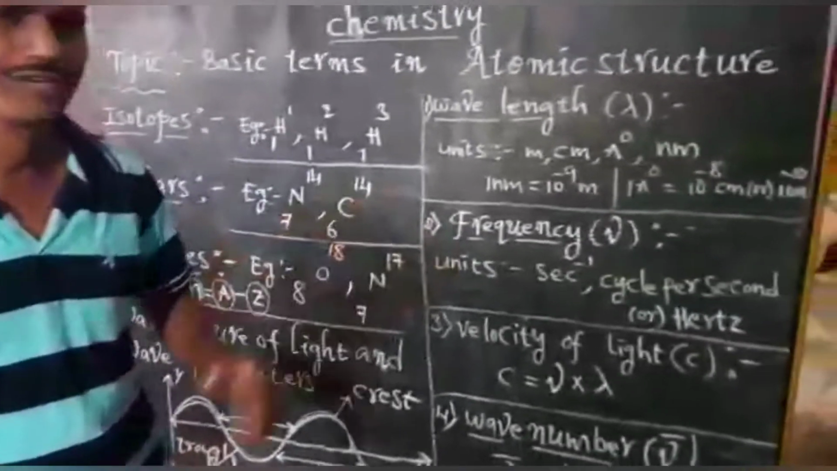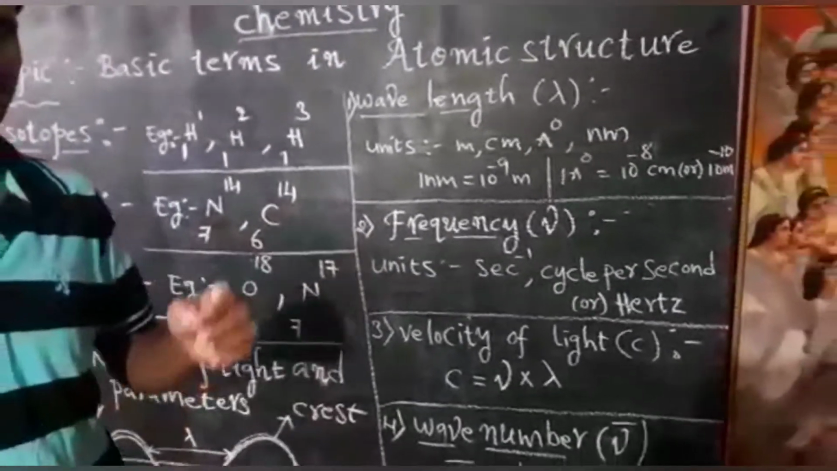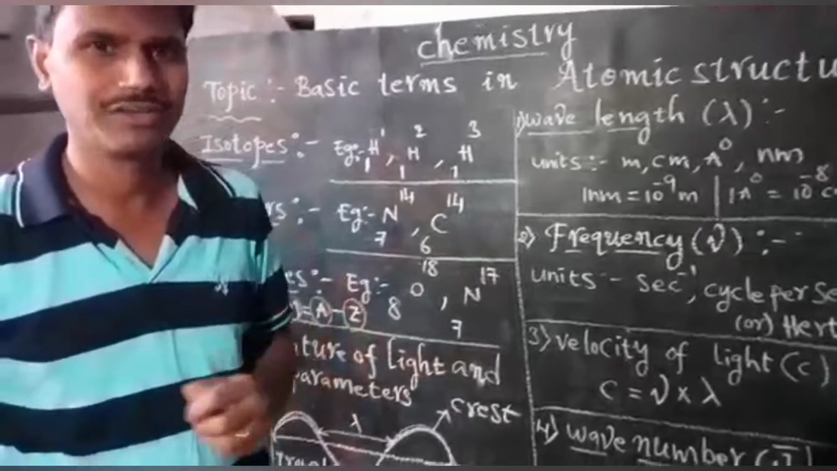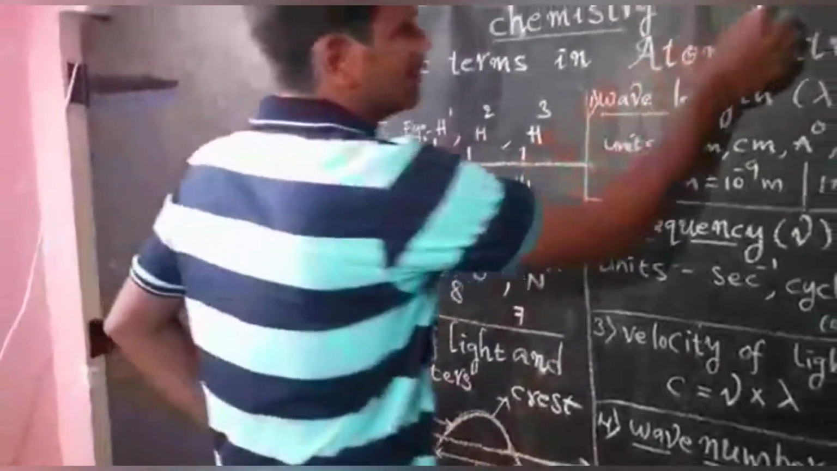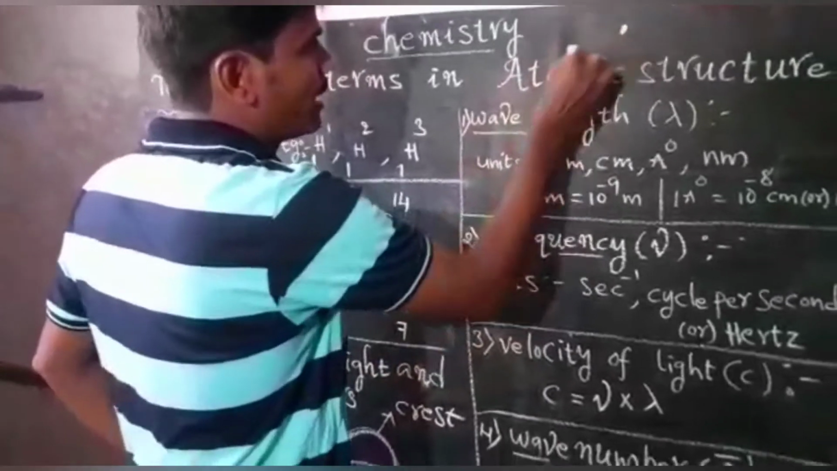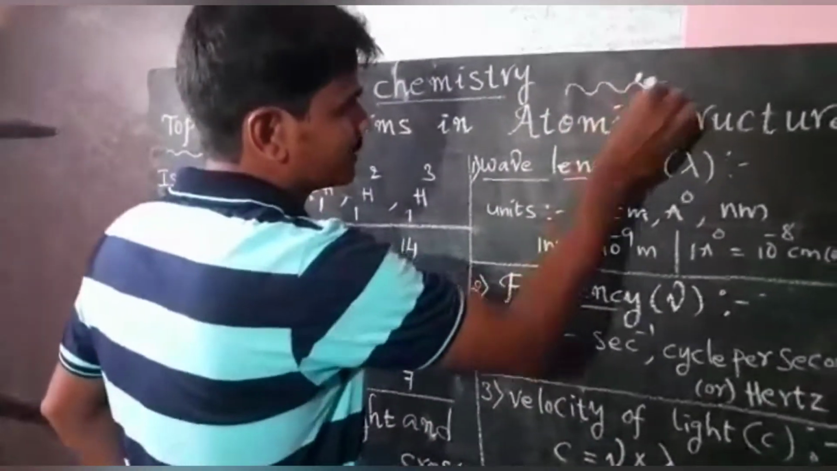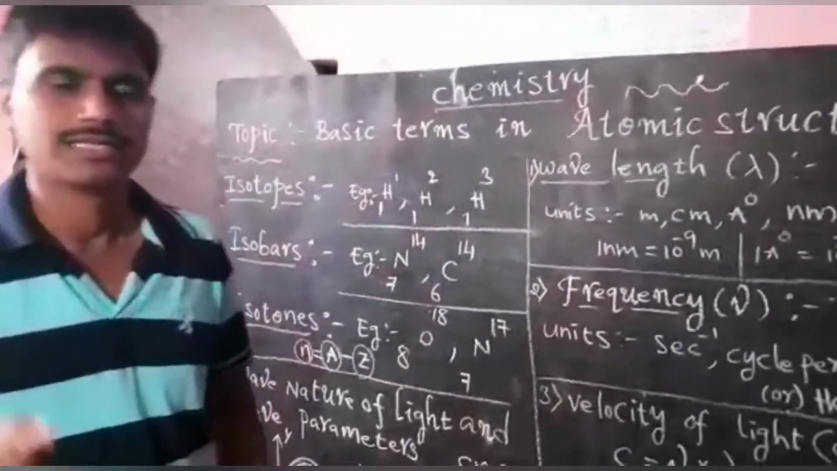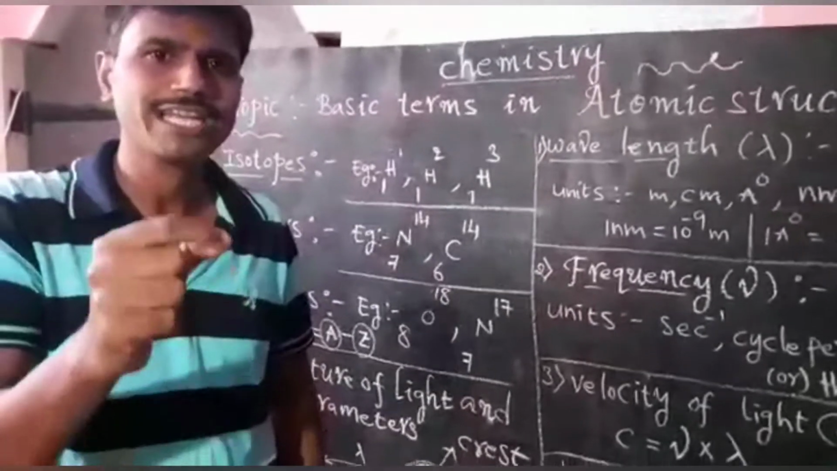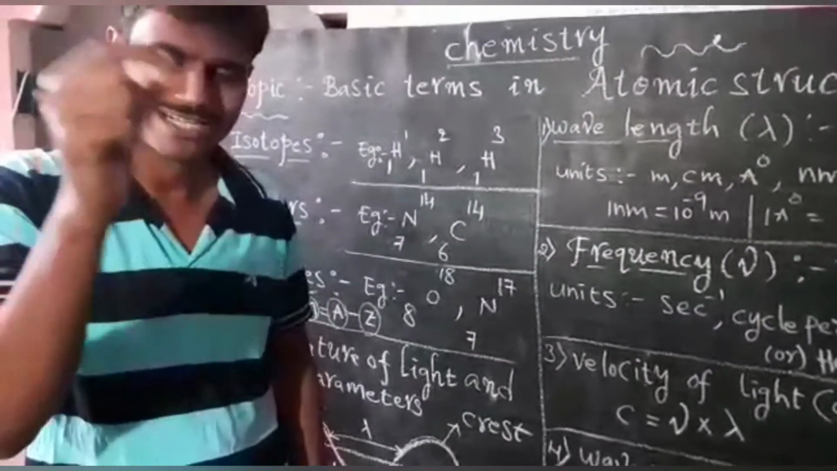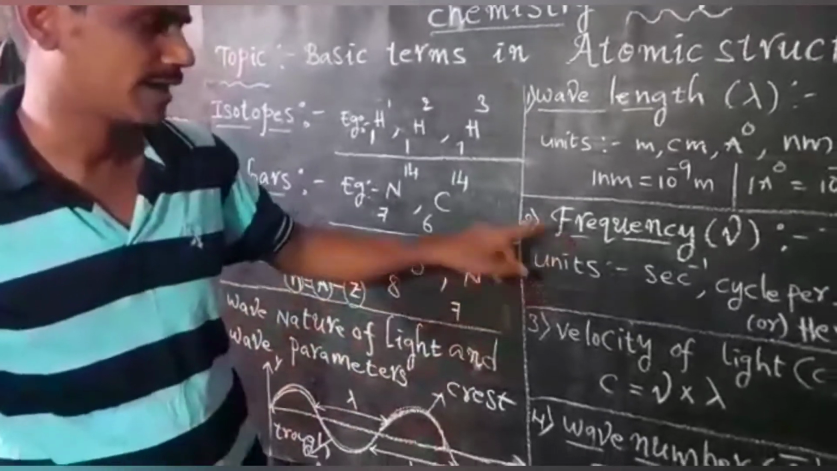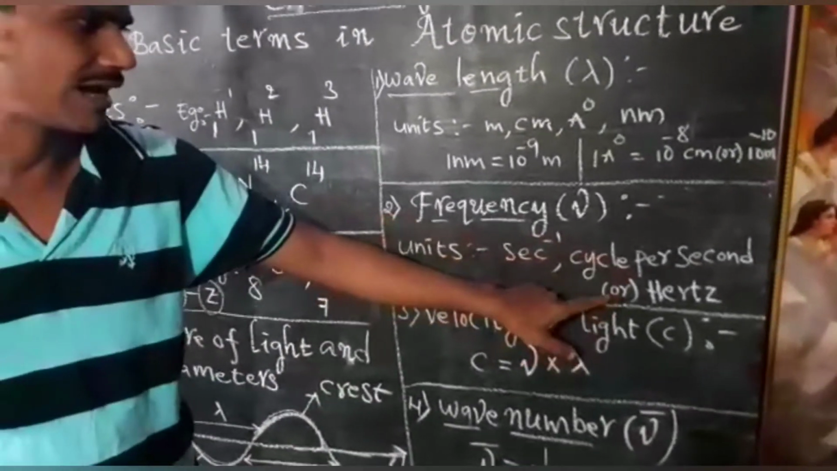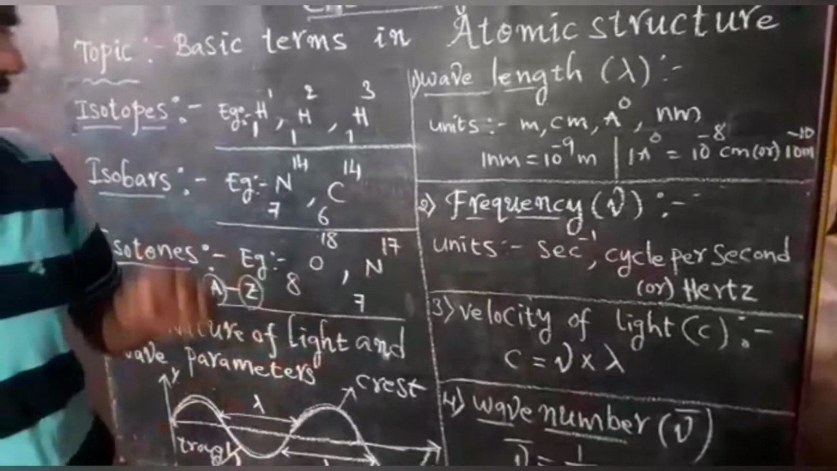Next parameter is frequency. Frequency is the number of waves passing through a particular point in 1 second. If you take one point, how many waves pass through it in unit time? Understanding? The number of waves passing through a particular point in unit time, or 1 second, is called frequency. What are the units for frequency? Second inverse, cycles per second, or hertz.